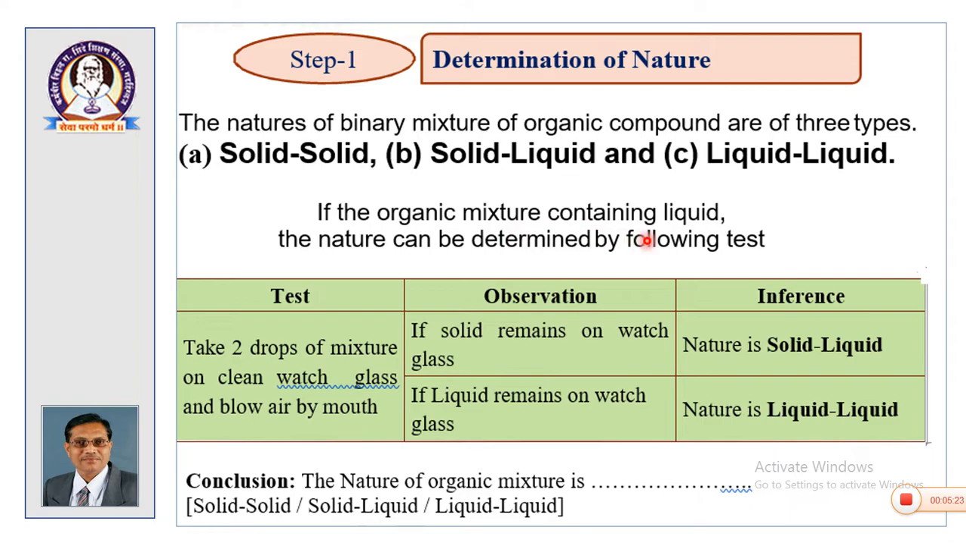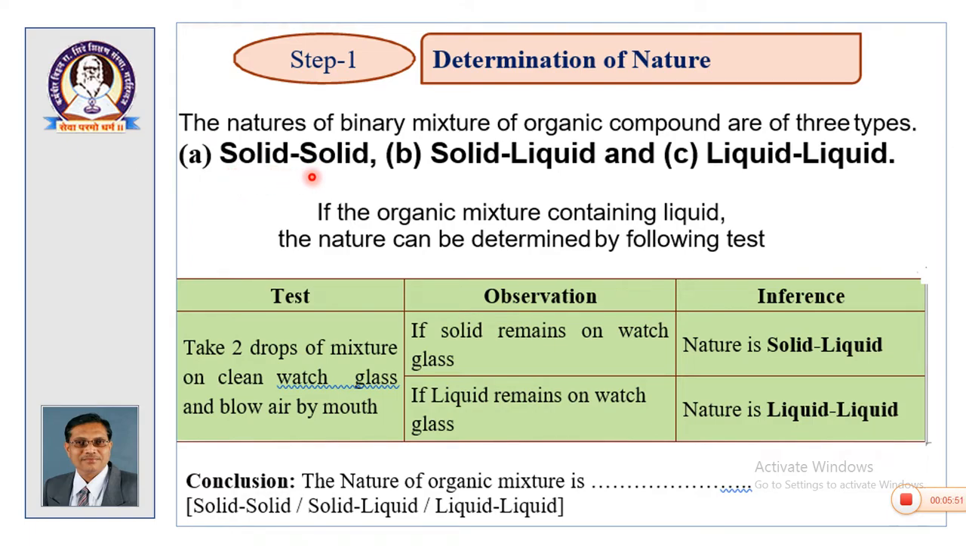If the organic mixture contains liquid, then the nature can be determined by following test. Take 2 drops of the mixture on a clean washed glass and blow air by mouth. If solid remains on the washed glass, then the mixture is solid plus liquid. If liquid remains on the washed glass, then the mixture will be liquid plus liquid. So, the possibilities can be identified very easily.